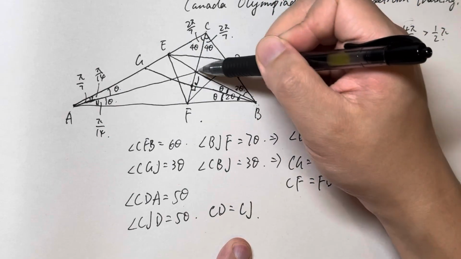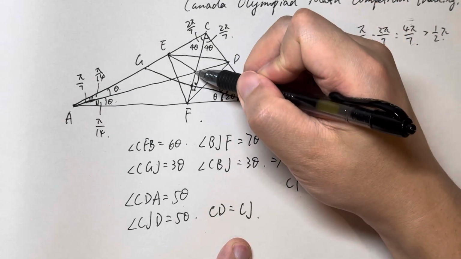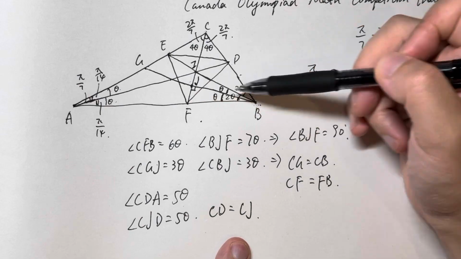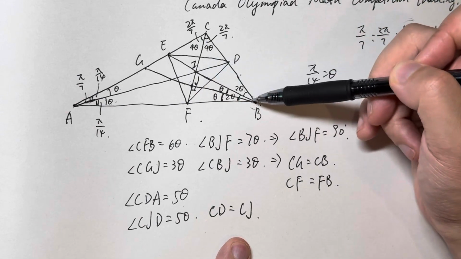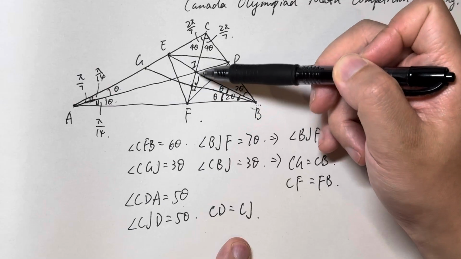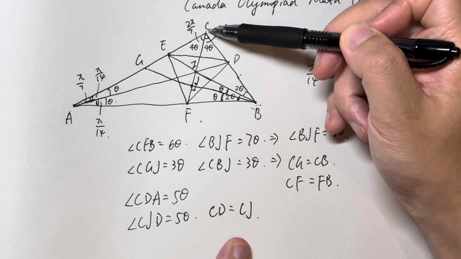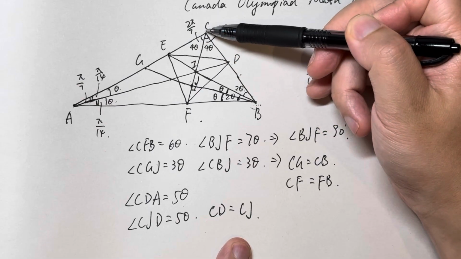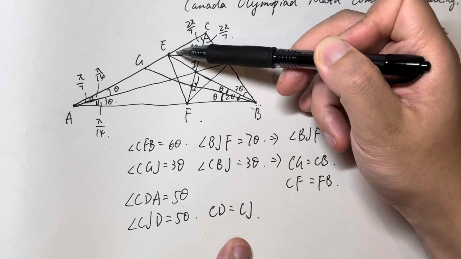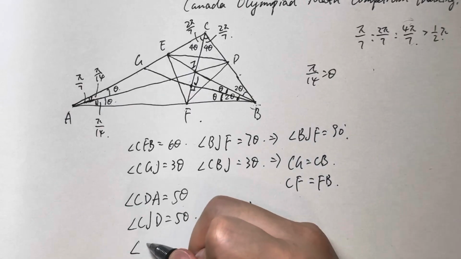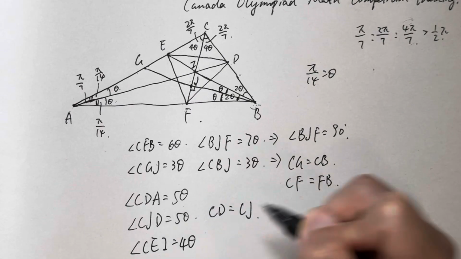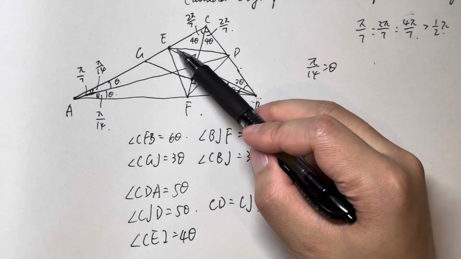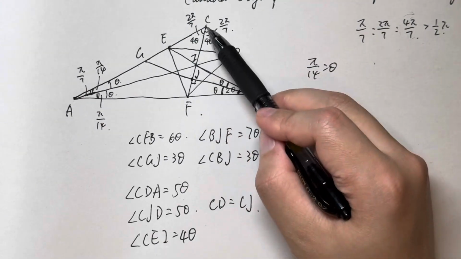EJC equals angle BJ. Sorry, no, this is not J. This is I. The angle BIF equals angle BFI equals 6 theta. And angle CIE is also 6 theta, which means the angle CEI is 4 theta, right? So angle CEI equals 4 theta. That means here is 4 theta, this one is 4 theta, EI equals CI.